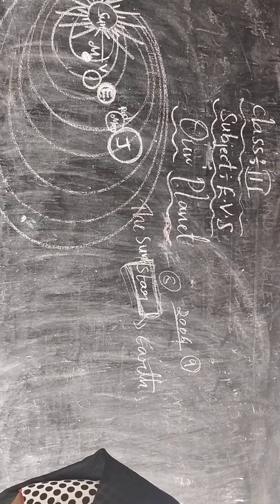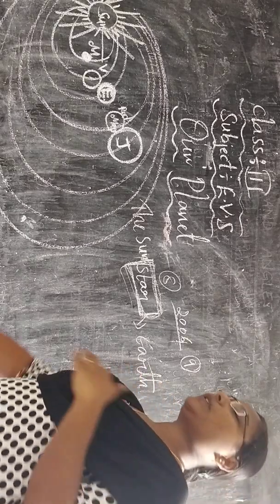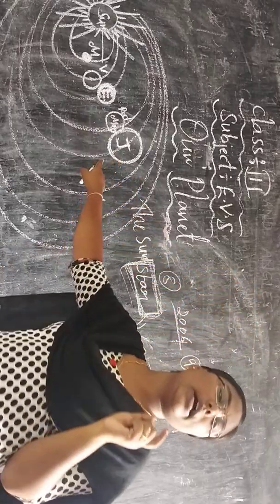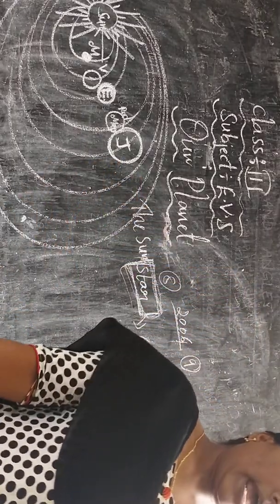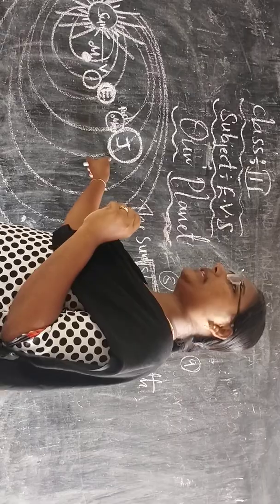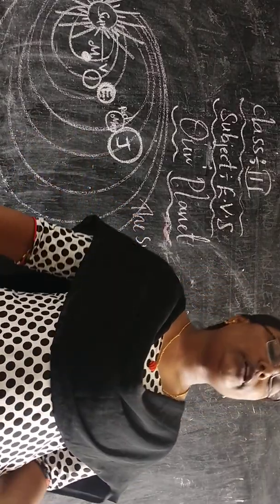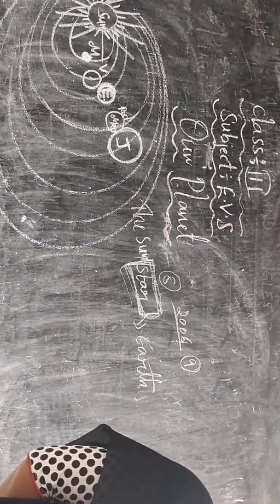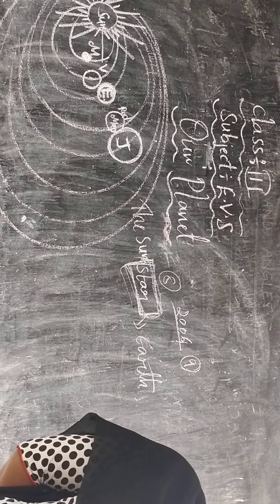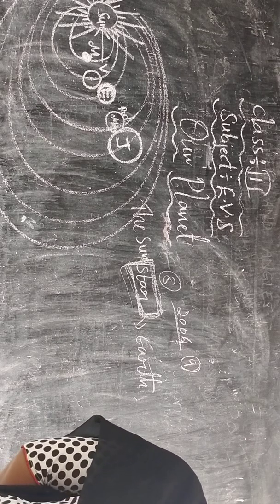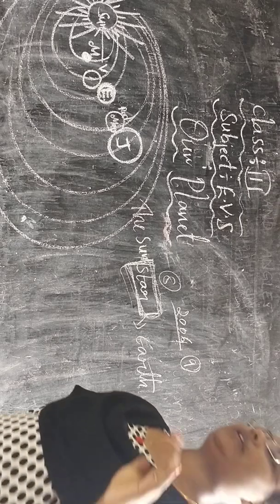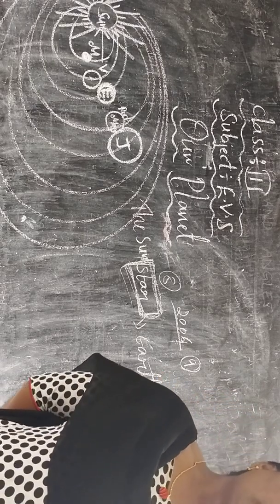The atmosphere of Jupiter contains water, ammonia, methane and carbon. What is there in the Jupiter planet? Jupiter contains water, ammonia, methane and carbon.